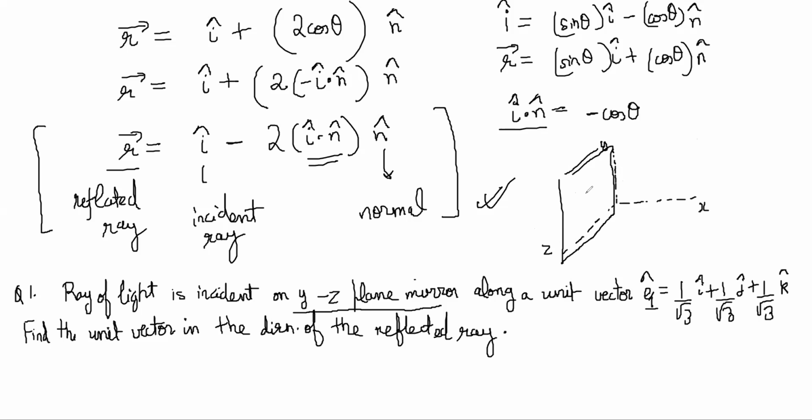If you think about it, it must be coming from behind this, and going ahead and pointing towards the first octant. Here quadrants are not sufficient, it's an octant, no? X, Y, Z all three have to be positive. So it must be pointing up like this and coming towards the positive X also.